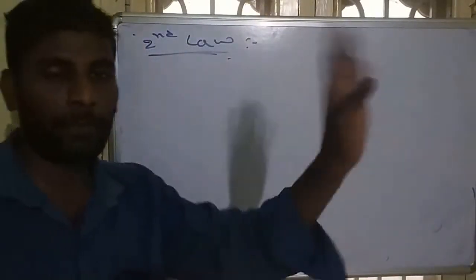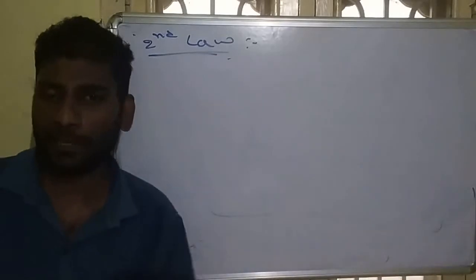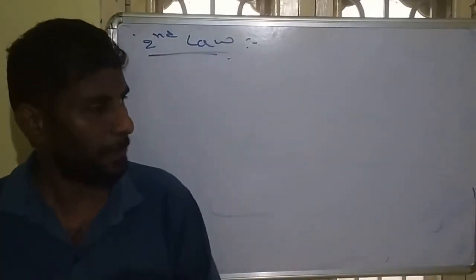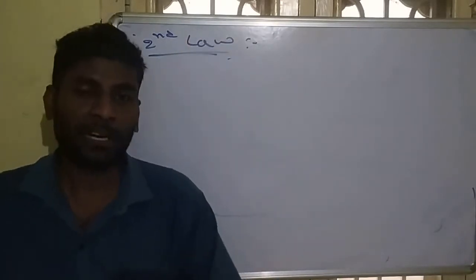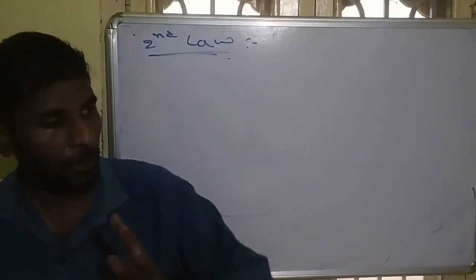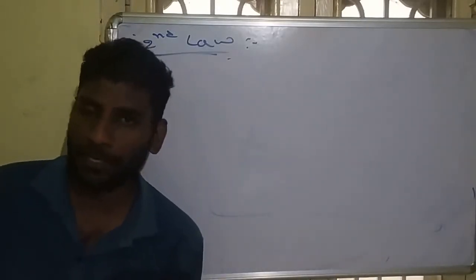So that is the first statement of the second law. There are nearly 20 statements, but we will study just two or three. What the second law of thermodynamics says is that heat always transfers from a hot body to a cold body. So that is one definition.